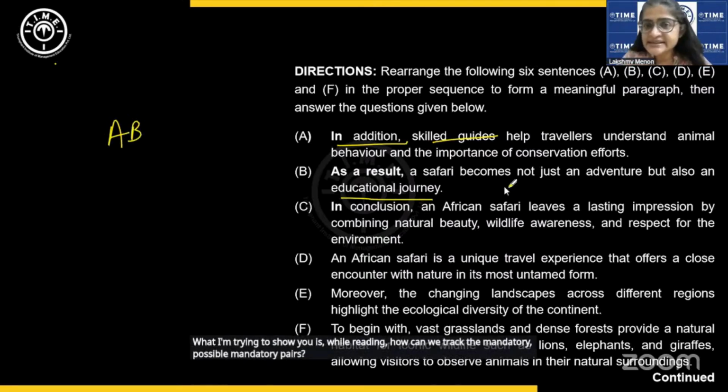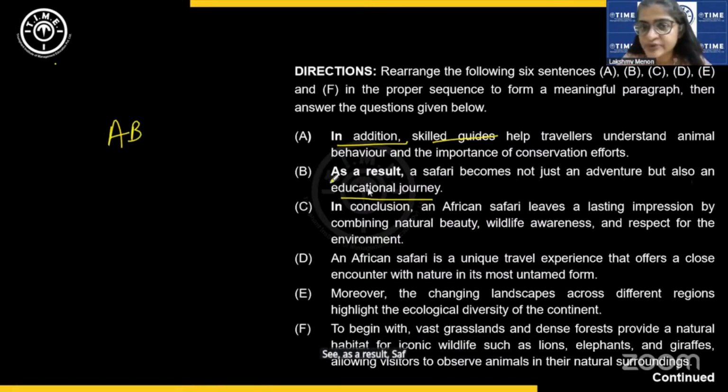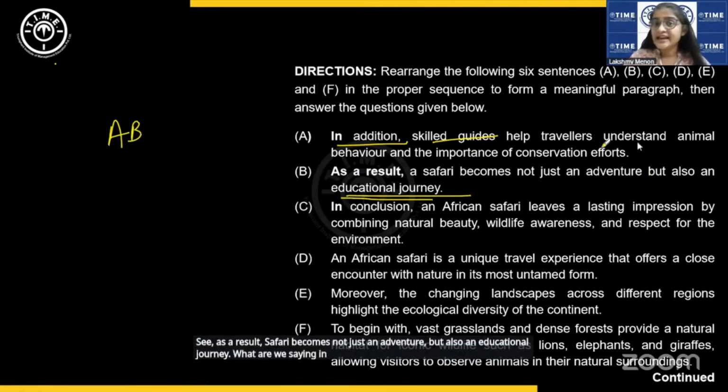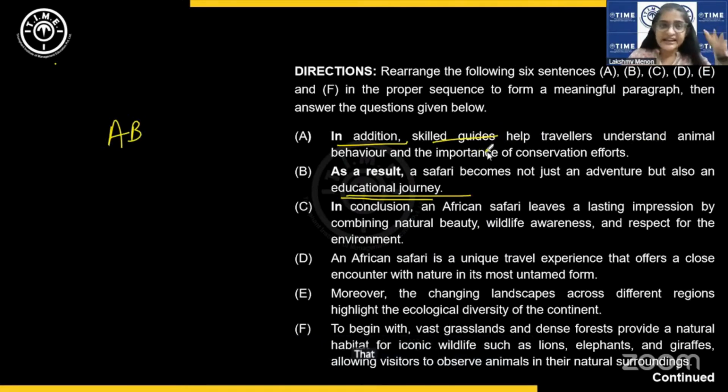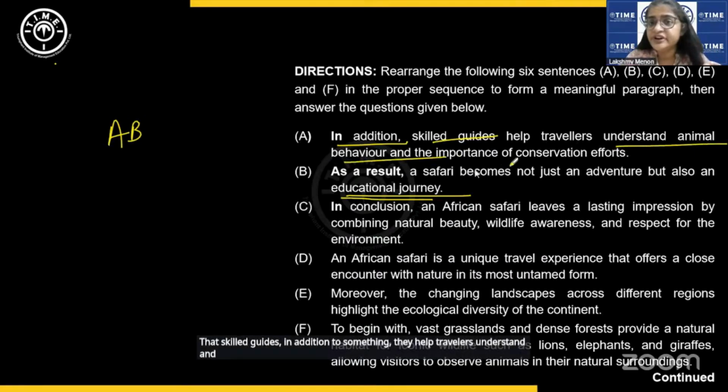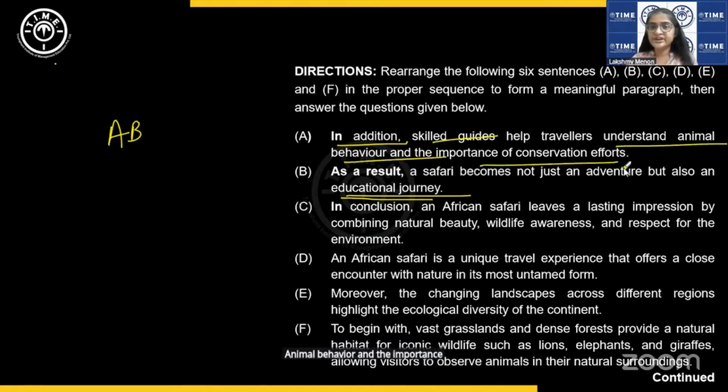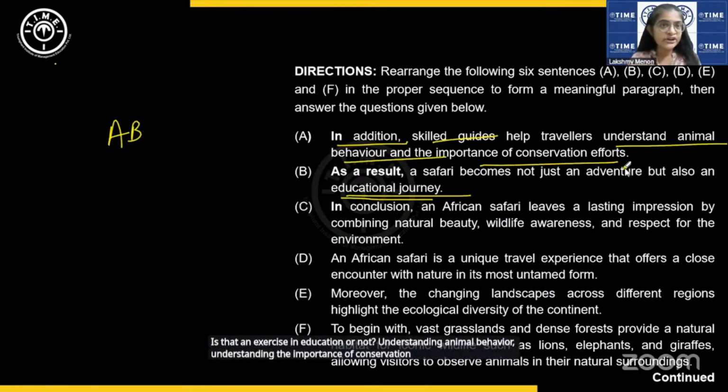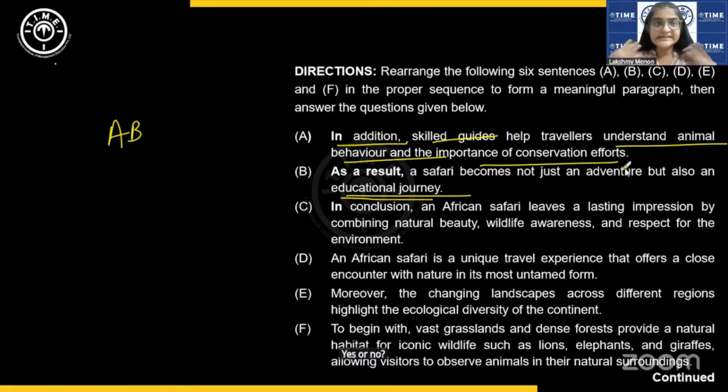See, as a result, safari becomes not just an adventure but also an educational journey. What are we saying in sentence A? That skilled guides, in addition to something, help travelers understand animal behavior and the importance of conservation. Is that an exercise in education or not? Understanding animal behavior, understanding the importance of conservation, is that a kind of education? Yes or no? Yes, right? It is enlightening. It is educational.